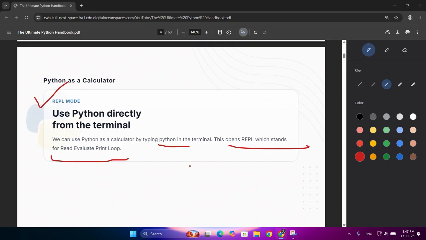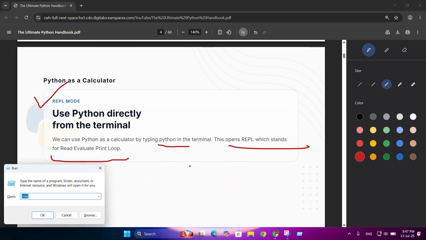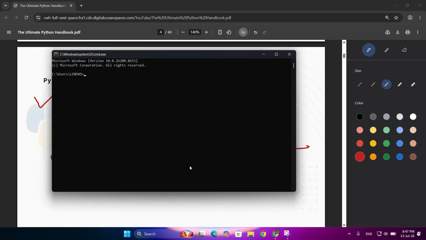We'll open CMD or terminal, whatever you want to run. Press Windows plus R, the Run box will open. You need to type CMD and press enter or OK. Your CMD will open. You need to write Python and press enter.